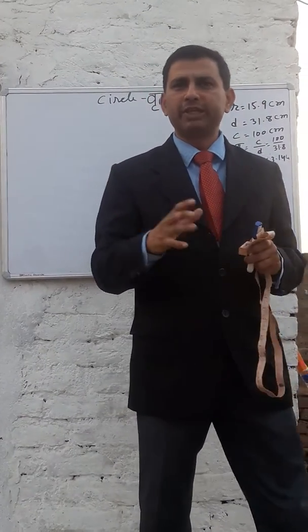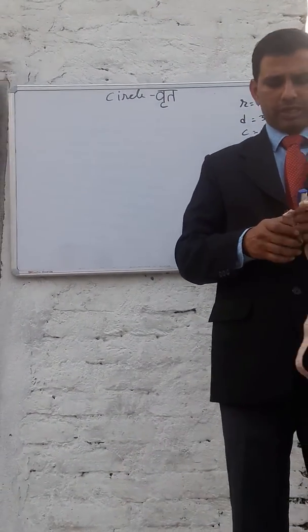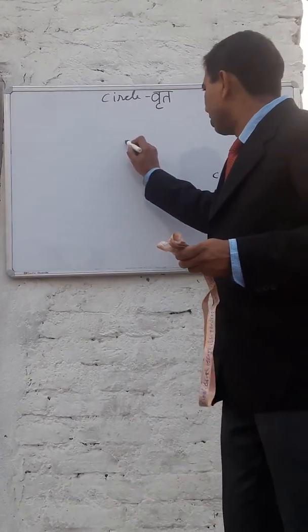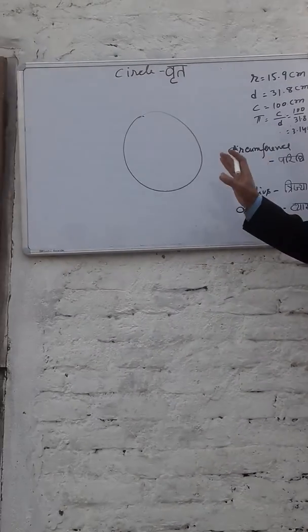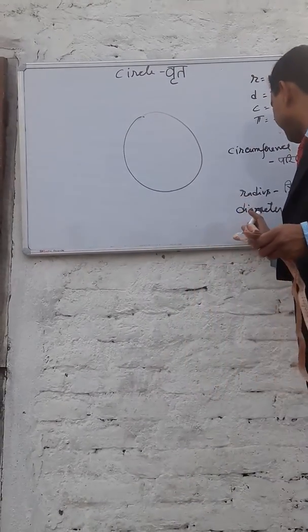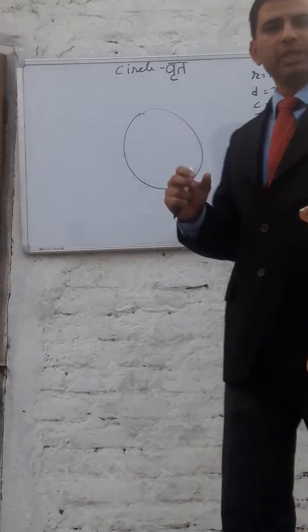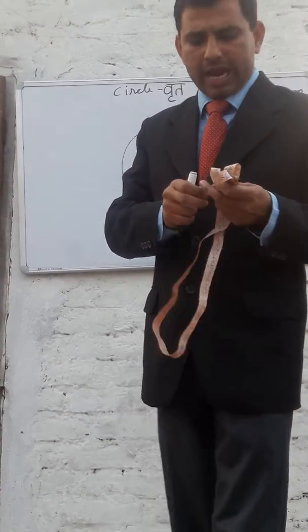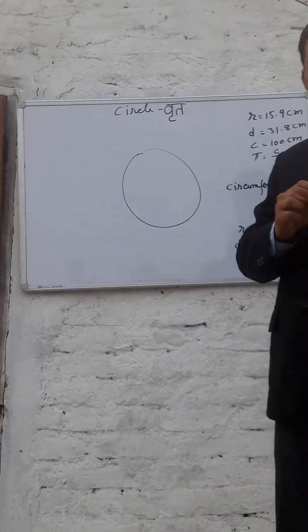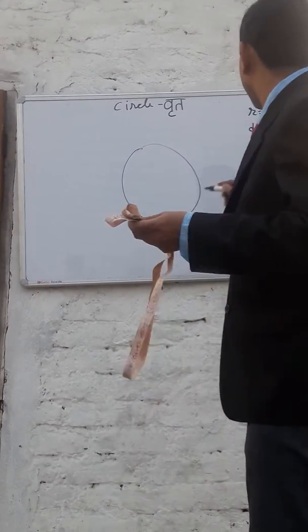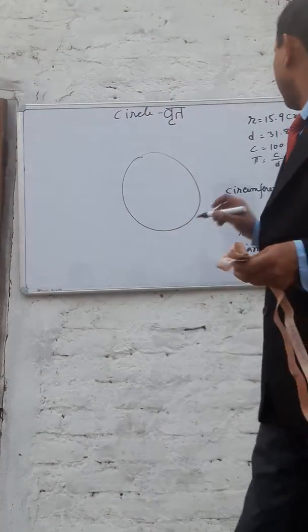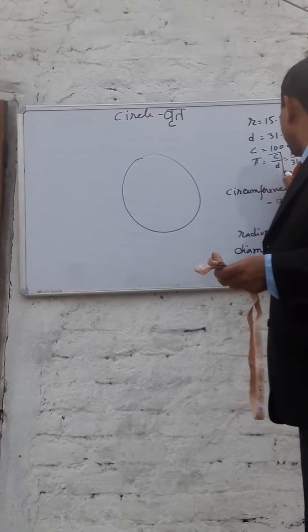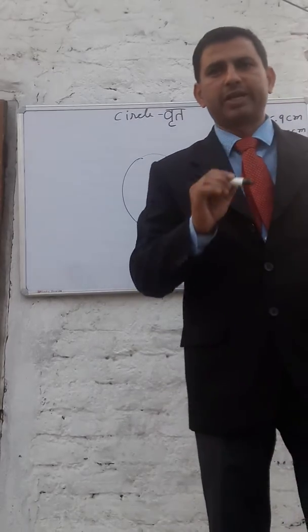Today I have made a video on circles, called vritt in Hindi, because children of class 6 up to class 8 find it very difficult to understand the circle, as the shape itself is circular. Dear students, certain things you must have learned about the circumference, radius and diameter are the basic concept of this chapter. With an experiment and teaching aids, I will make it clear how we got the value 3.14 as the value of pi, which is nothing but the ratio between the circumference and the diameter.